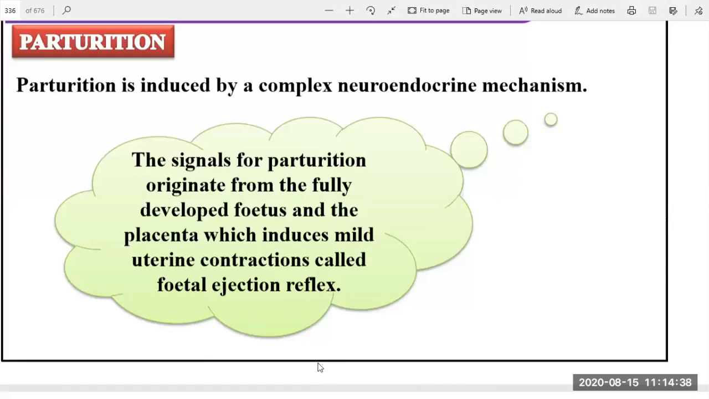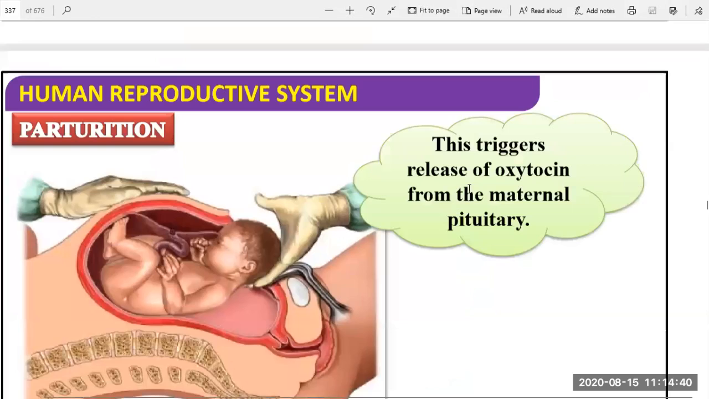Okay, then this triggers release of oxytocin from the maternal pituitary. Release of oxytocin from the maternal pituitary, and then the birth of the child will also be done. So out of the body it will be done.